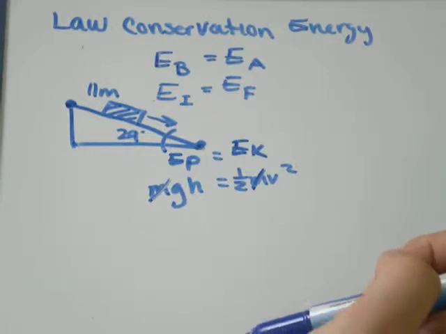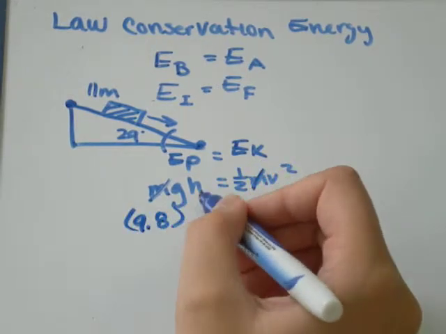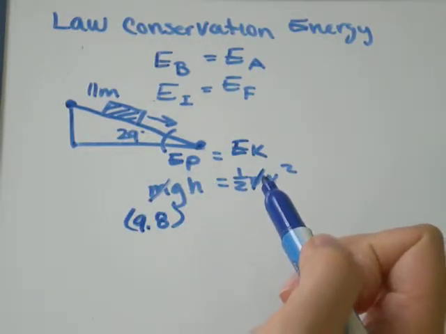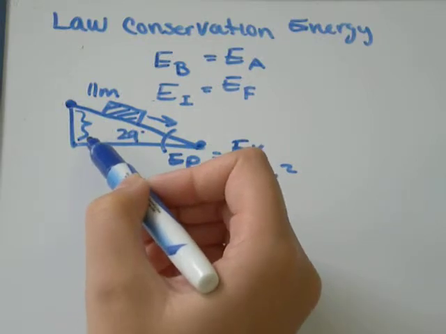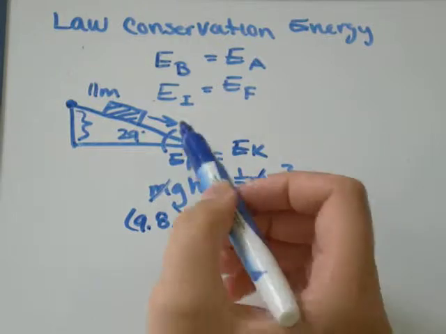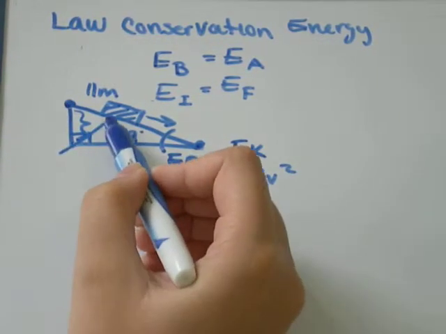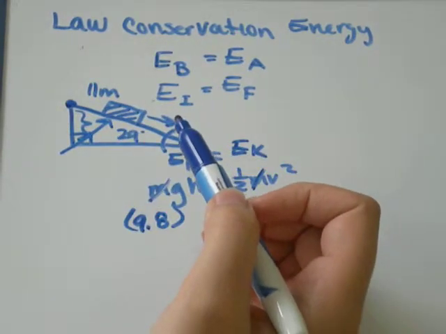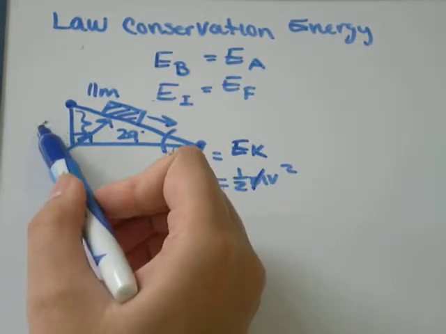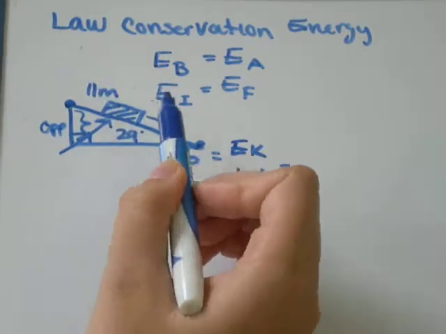Now, we need to figure out what the height is. We know gravity is going to be 9.8. The height, we can use our triangle and some knowledge of trigonometry to solve. So this side over here is going to be the height, and we're given an angle. If this is a right angle triangle, then this side, the 11 meters, is going to be the hypotenuse. So with respect to this angle, that side is going to be opposite. The formula that uses opposite and hypotenuse is sine.